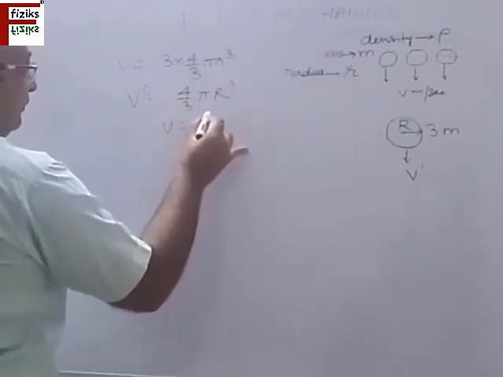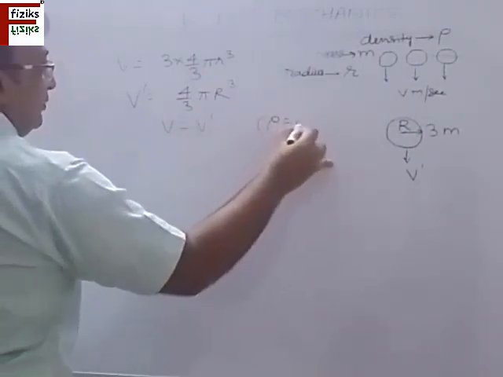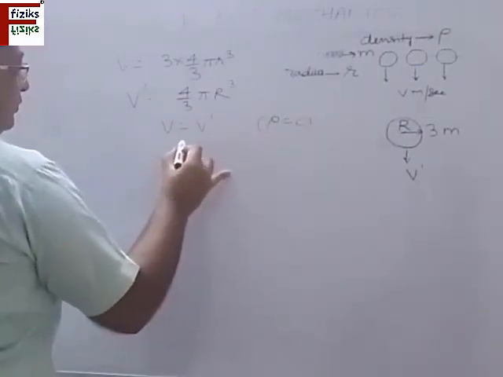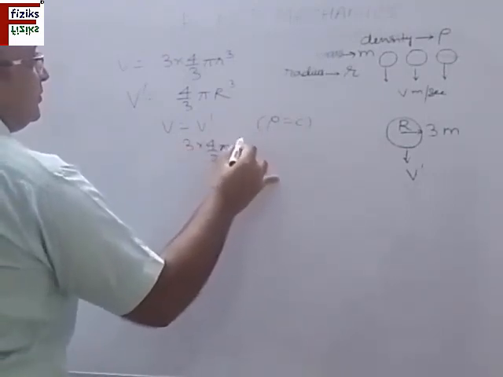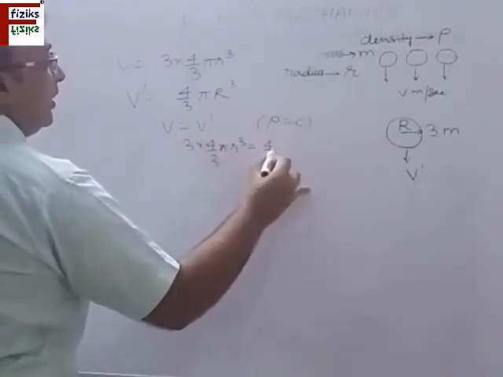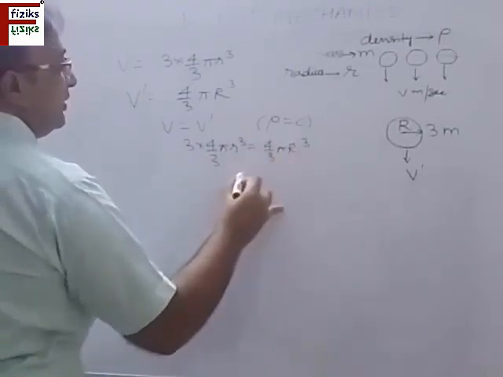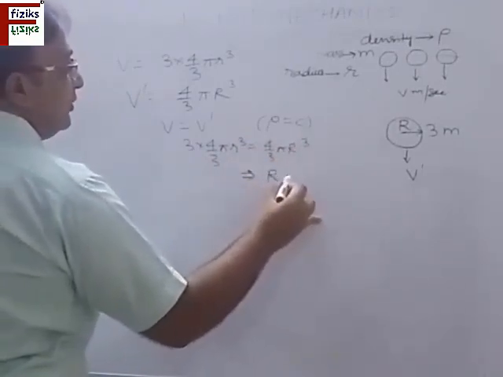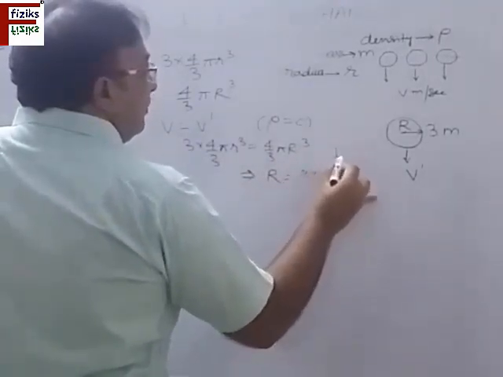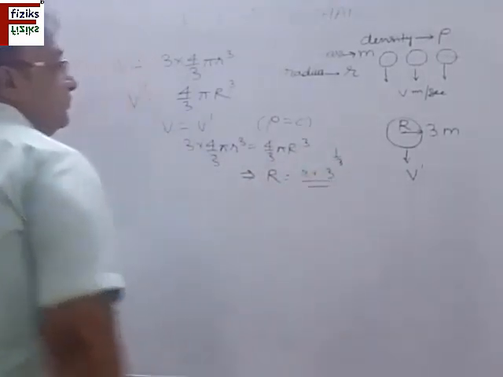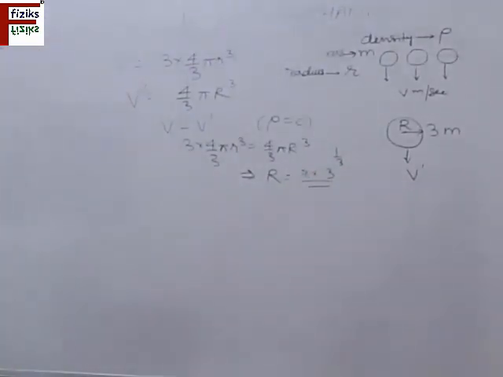So V is equal to V dash as density is constant. So I can write 3 times 4 by 3 pi r cube equal to 4 by 3 pi R cube. This gives us the radius of the new droplet is r into 3 raised to the power 1 by 3. This is the radius of the new droplet.